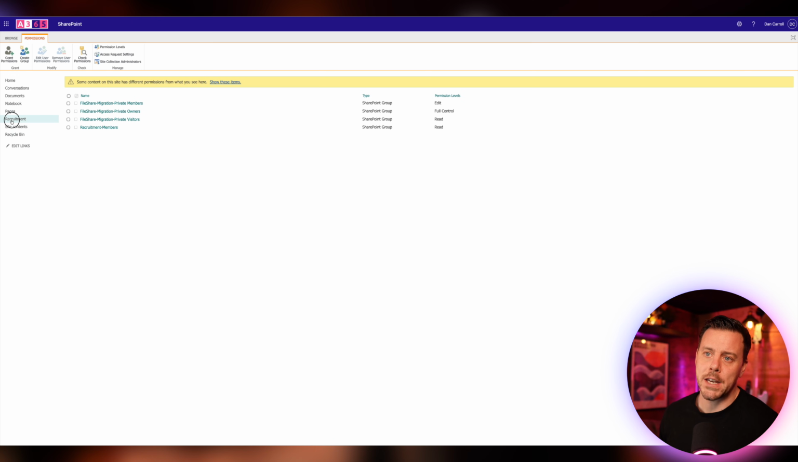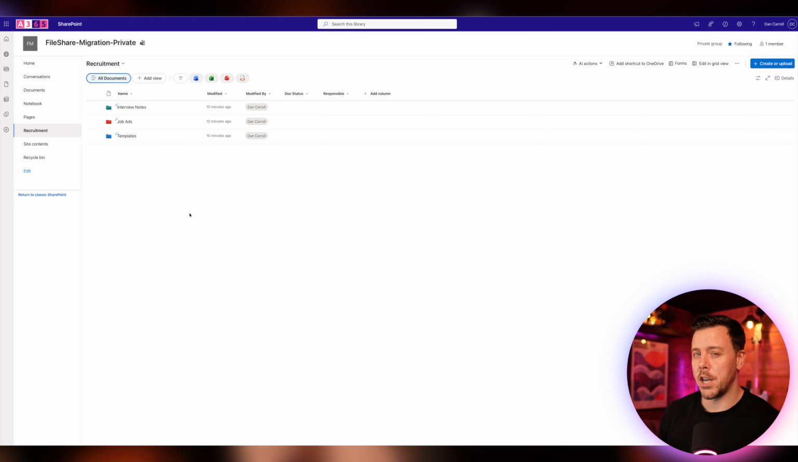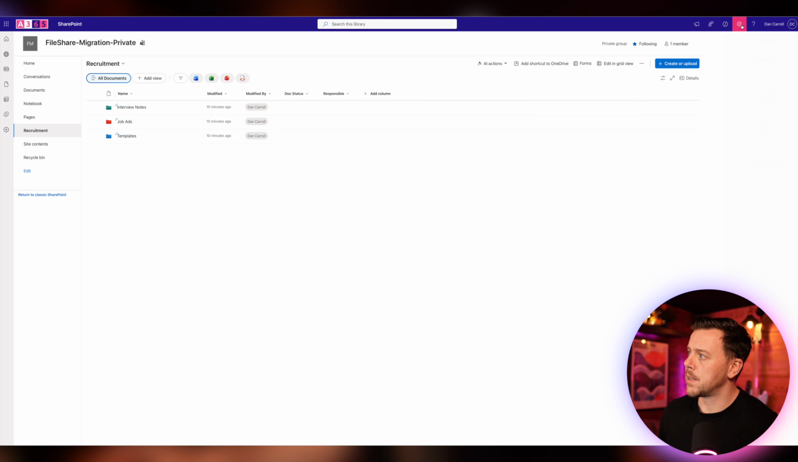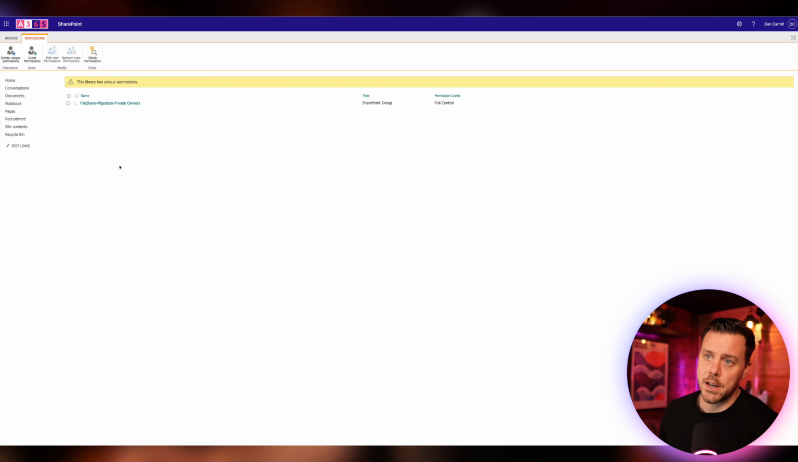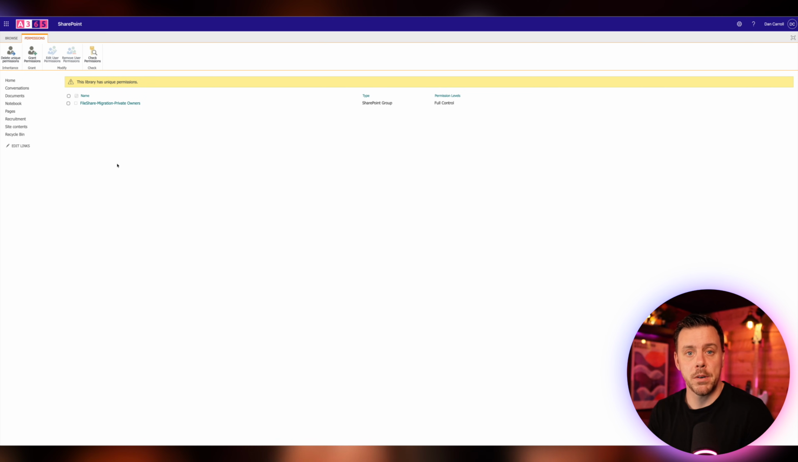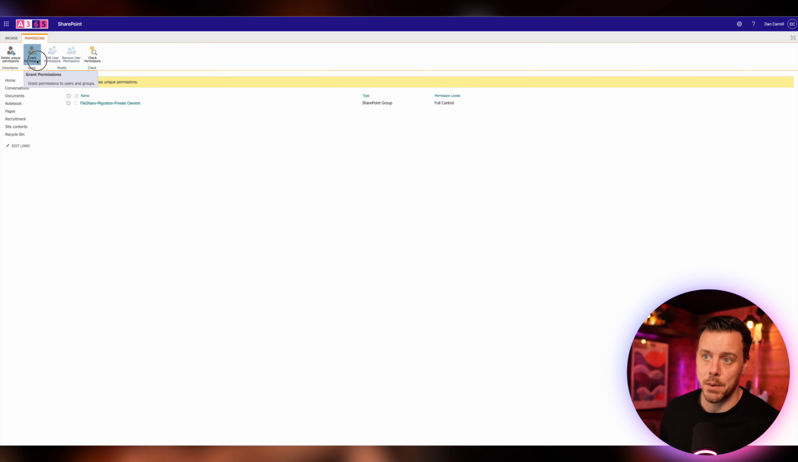But if we want to come back into our recruitment document library just to tidy up the permissions in here, we'll come back up to the cog, library settings, more library settings. We can go to permissions for this document library. And we see here, because we broke the inheritance, even though we created the recruitment members permission group after that point, they weren't automatically added because we broke that inheritance. But now we can grant them permissions.